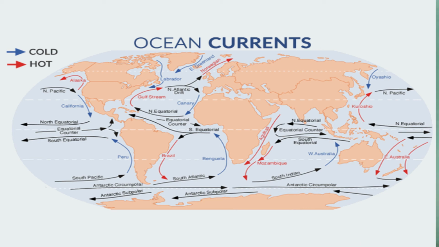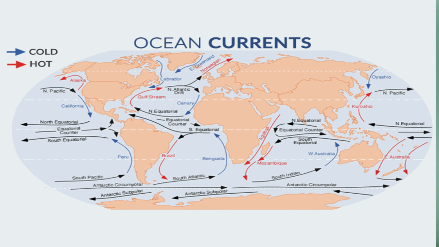Okay, hence Newfoundland is the major fishing ground of the world. And then North Atlantic Drift is one of the warm currents in the North Atlantic Ocean. It keeps the ports at higher latitude ice free throughout the year. Okay. Same thing, Labrador is also one of the cold currents. Its influence with the Gulf Stream creates fog and hinders navigation.